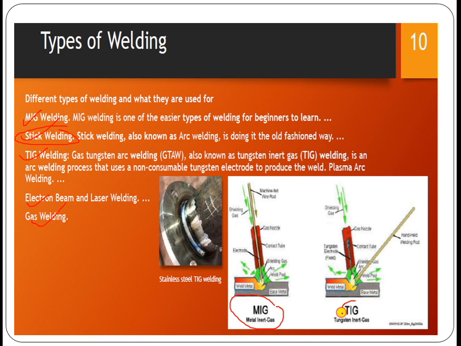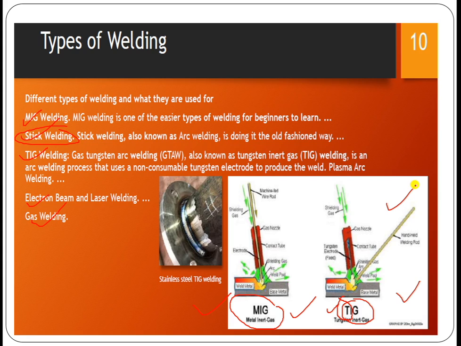MIG is a similar kind of thing, but in TIG, tungsten inert gas welding, is somewhat different: the electrode used for the generation of heat is of tungsten material, and it is used for joining very small, thinner parts, generally made of stainless steel or other non-metals which can be joined with this.